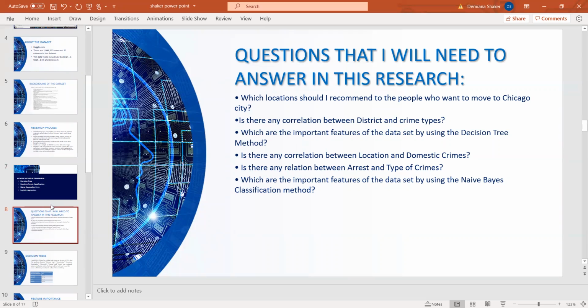Is there any correlation between district and crime types, which are important features of the data set, by using the decision tree method? Is there any correlation between location and domestic crime? Is there any relation between arrest and crime types, which are important features of the data set, by using the naive Bayes classification method?